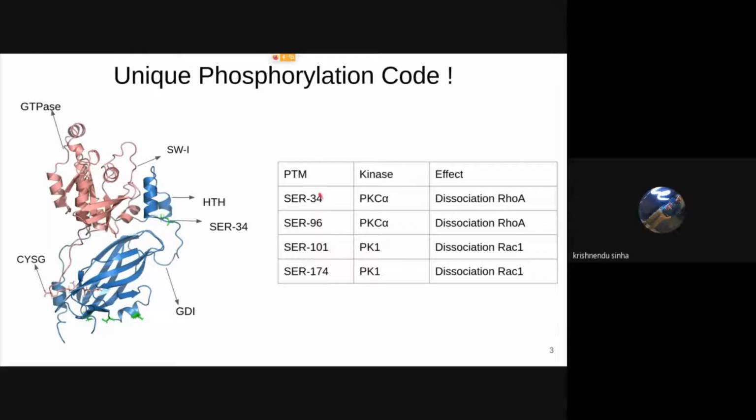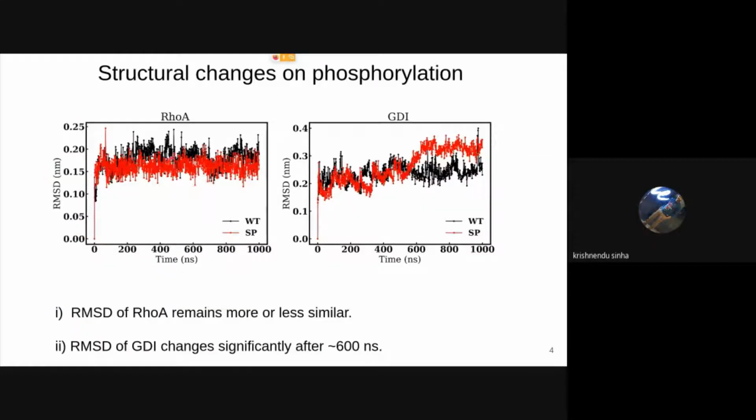So in this work, we have studied the effect of phosphorylation of serine 34. We have performed all atom molecular dynamic simulation of both wild type and phosphorylated type. We have simulated each of them for 2 microseconds, and after that the trajectory was used for further analysis. First, we have calculated the RMSD of RhoA and GDI protein separately. We can see here that the RMSD of RhoA remains more or less constant, whereas RMSD of GDI increases around 600 nanoseconds. So we expect that there are some structural changes associated with this increase in RMSD.